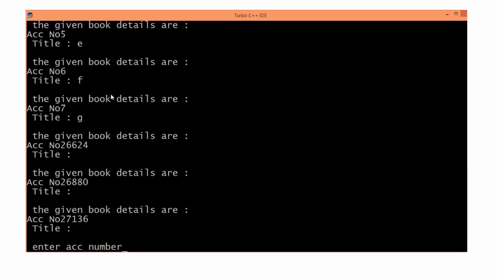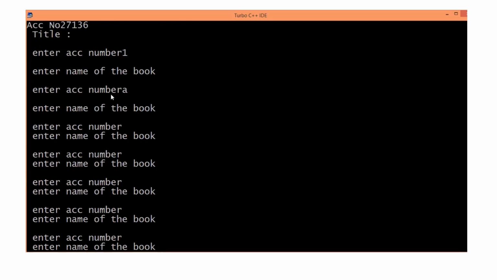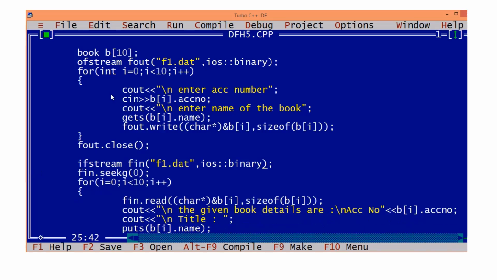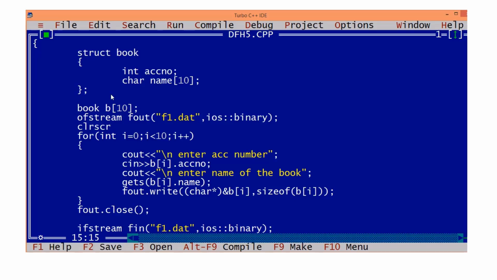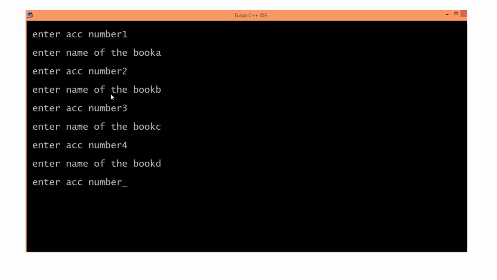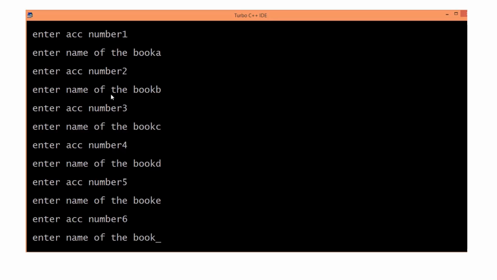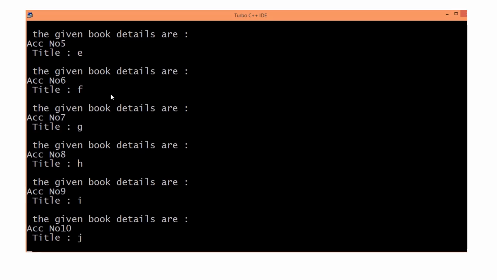Now let's execute and see. Let's clear screen. Now if you see, we got the correct output.